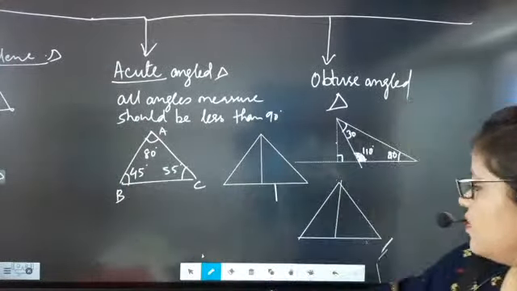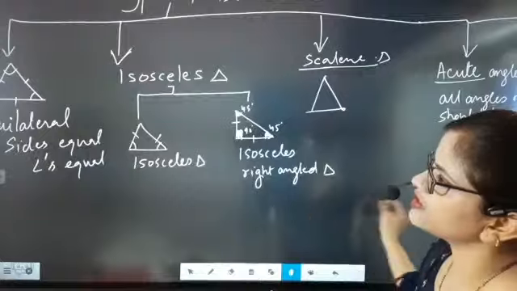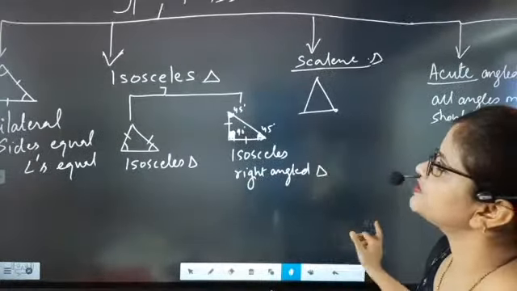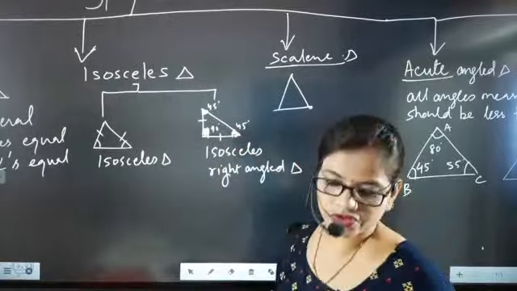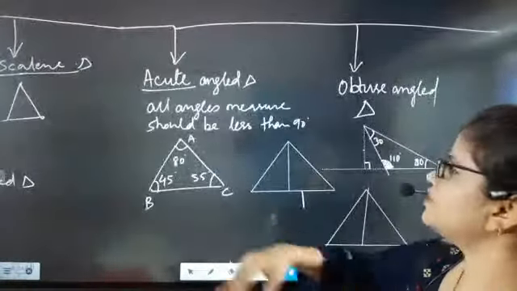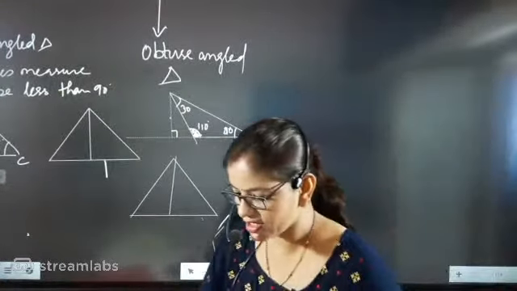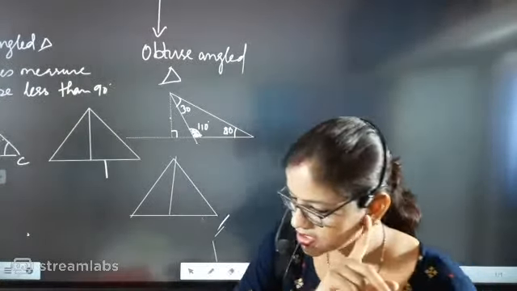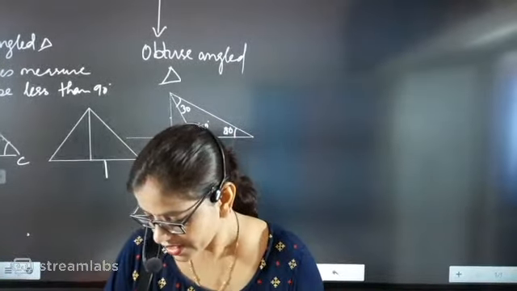So we have discussed how many types of triangles, beta. Let's see from where we started. We started with the equilateral triangle and then the isosceles triangle. Then in isosceles we understood the isosceles triangle and the isosceles right angle triangle. Very good. And then, beta, we understood the acute angle triangle. After the acute angle triangle we talked about the obtuse angle triangle. Very good. So Ashish understood, Rahul, Krisha, Sharmila, Ashwin, Ekta.